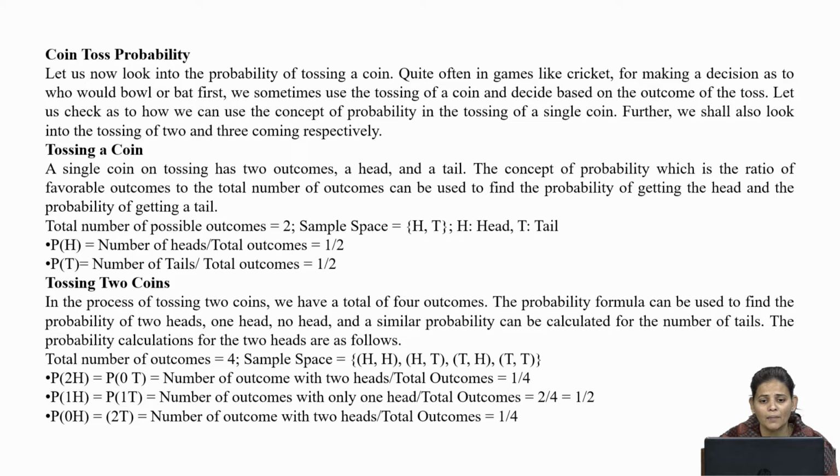Quite often in a game like cricket, as you all know, which team bats or which team bowls will depend on the tossing of a coin.